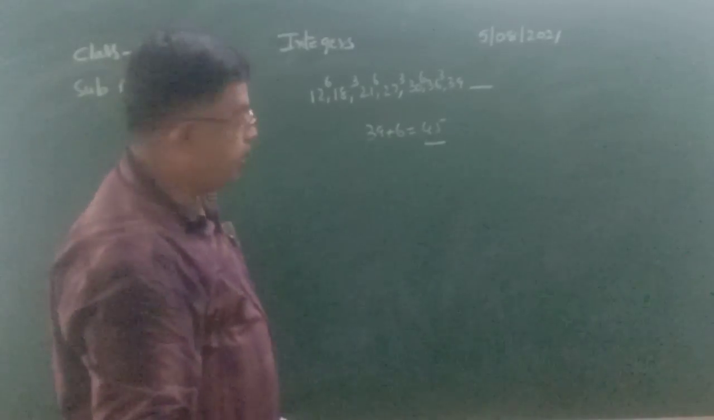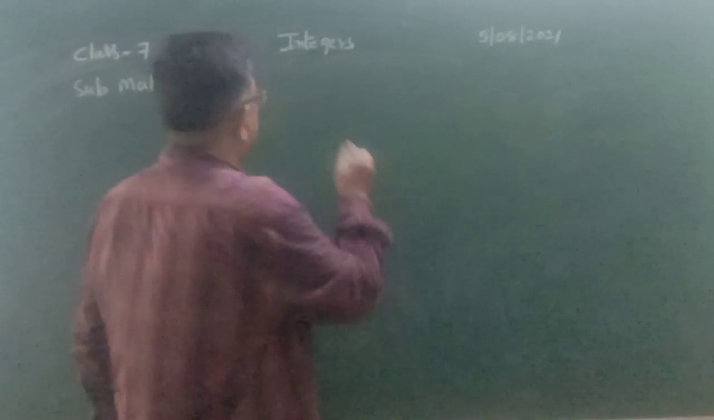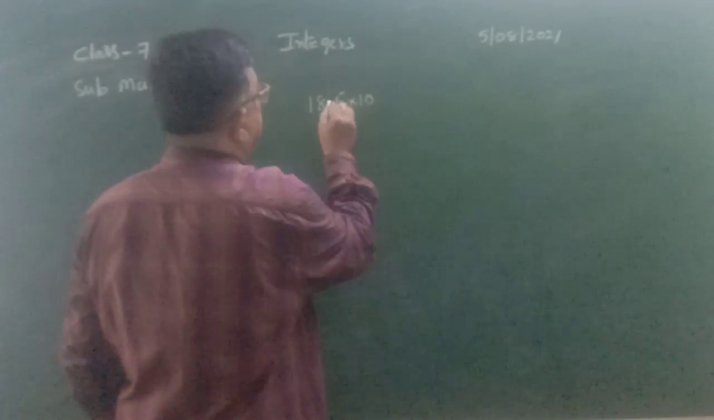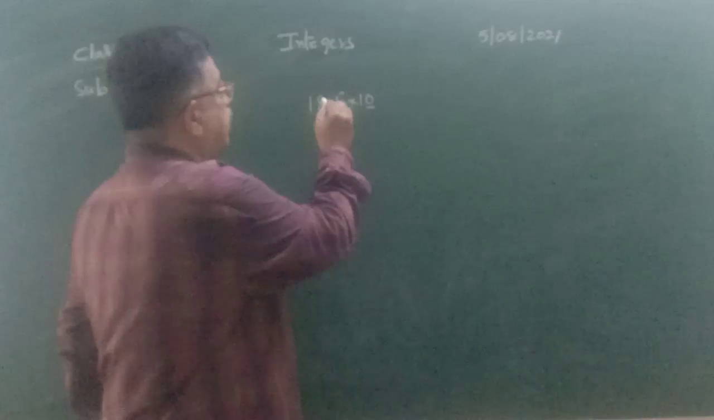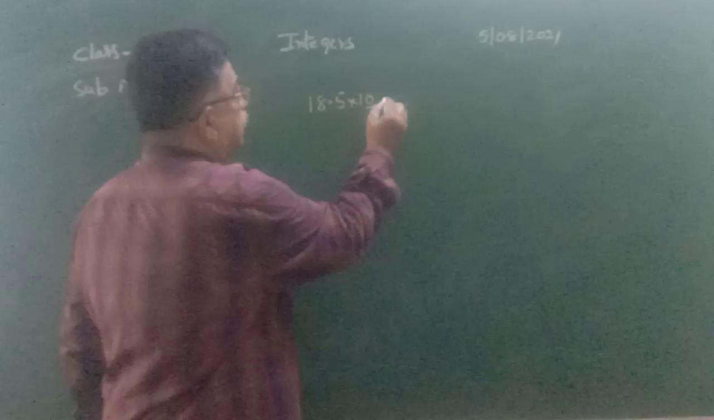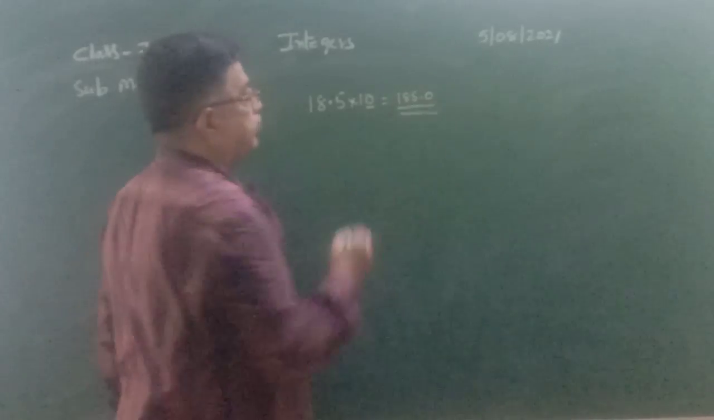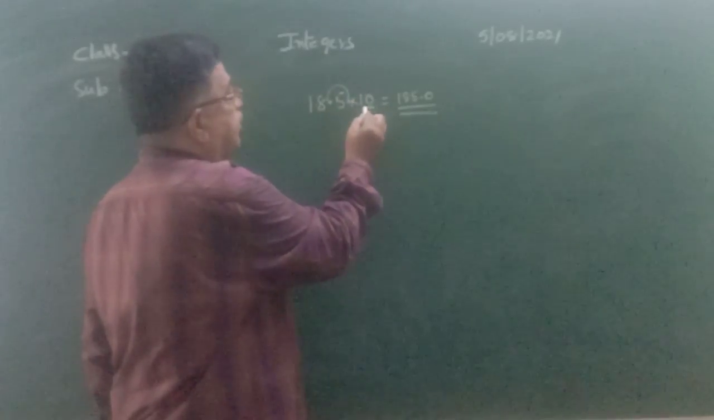Suppose you are multiplying a decimal number with 10. 18.5 is multiplied by 10. How many zeros are there? One 0 is there. So the point moves one place towards right. So the product is 185.0. So the point is moved one place towards right when you multiply with 10.